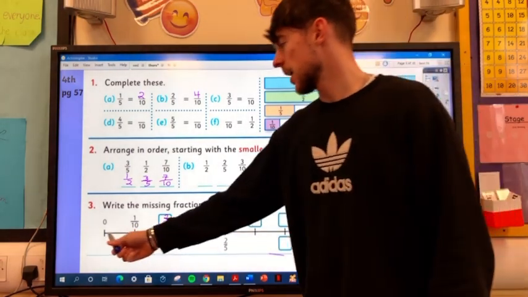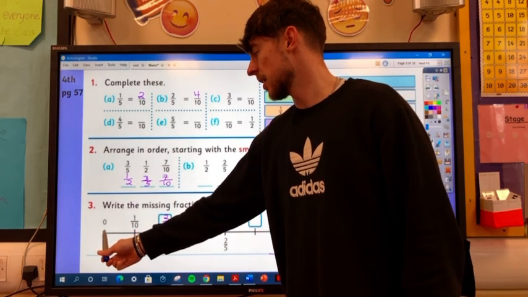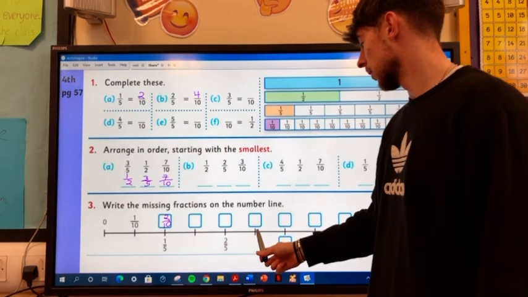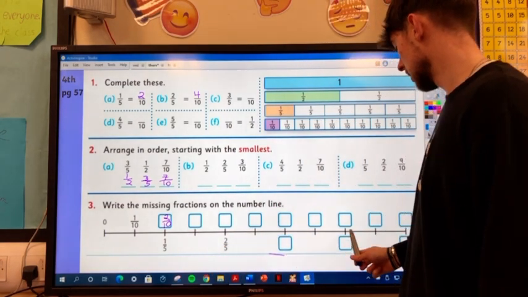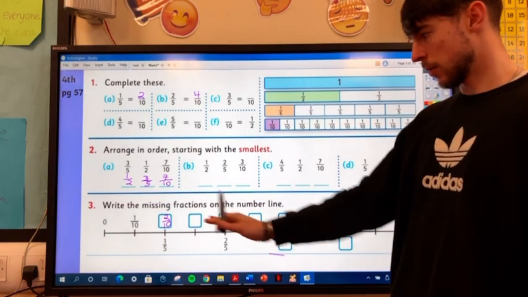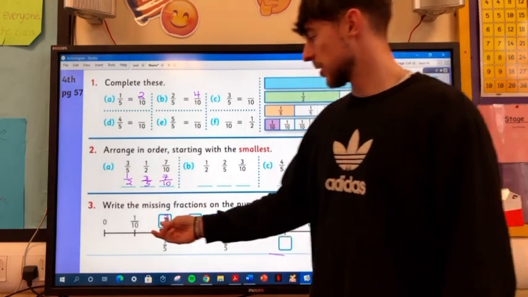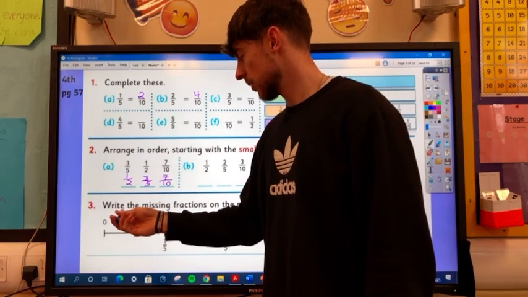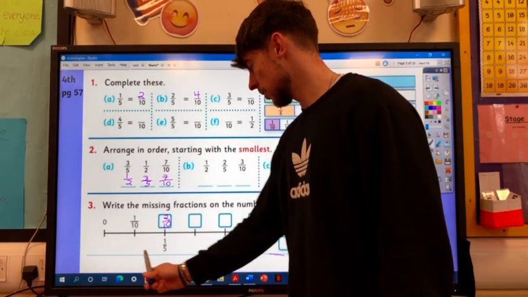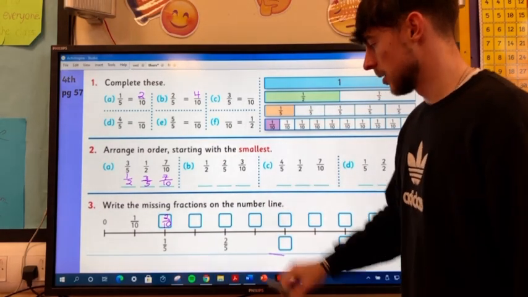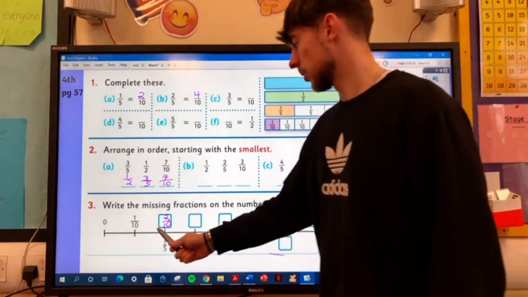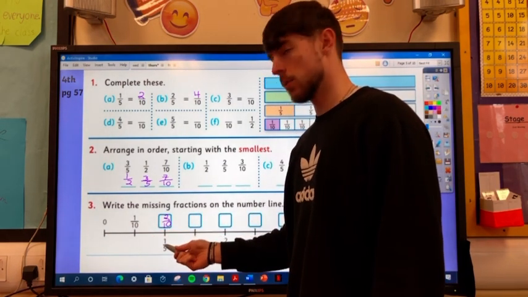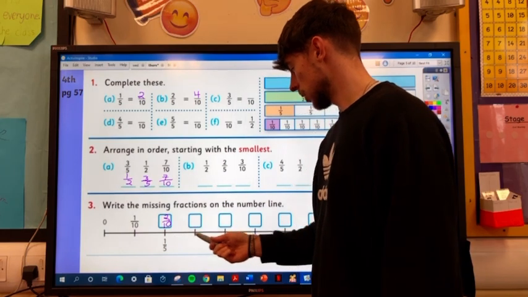Okay, so we start here, we go over 10 boxes. So 1, 2, 3, 4, 5, 6, 7, 8, 9, 10. We go over 10 boxes, alright? And I want you to do this then. So every box you draw a line on the top of it, you have 1 over 10. On the bottom line, you have 1 over 5, right? So top, bottom. So count out, so you go 1, 2, you write the 1 over 5 below, 3, 4,